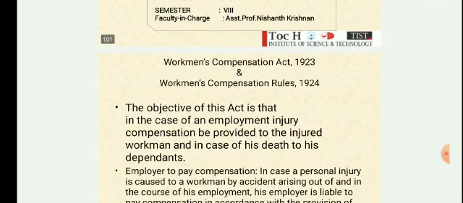First of all, the objective of this act is that in case of an injury to an employee during the employment time or during the work time, how the employer can compensate for that. So the objective of this act is that in case of an employment injury, compensation should be provided to the injured workman, and in case of his death, to his dependents. So if he is dead, the compensation must be given to his dependents. So the objective of this act is the compensation.